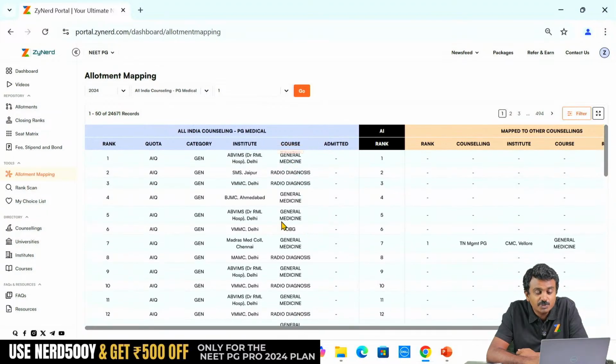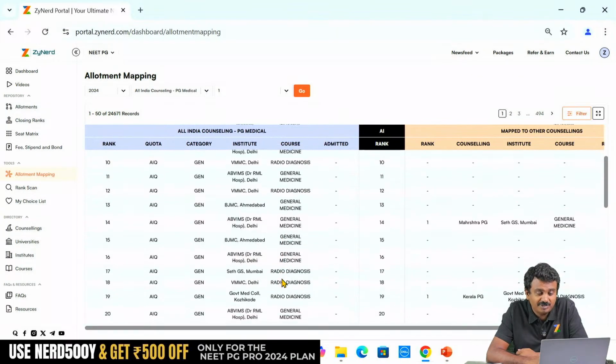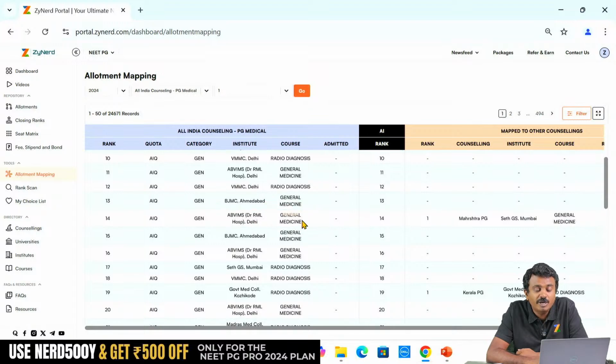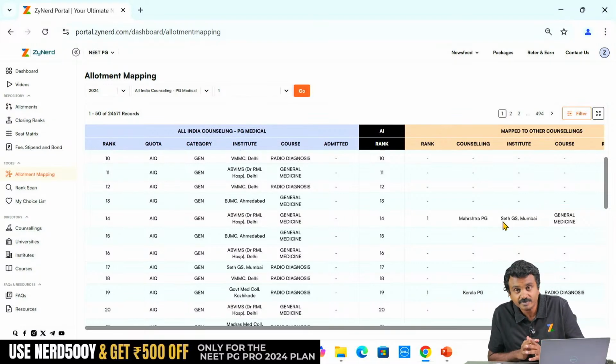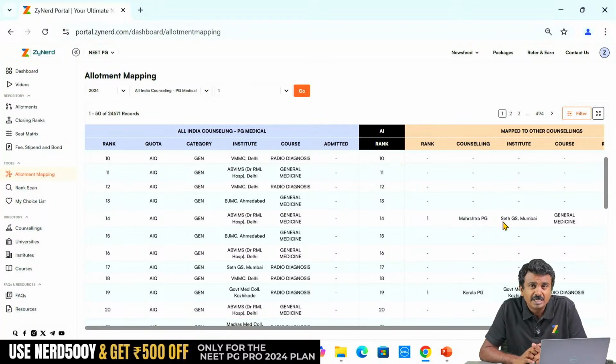Even though SAGE GS possibly was available here, we don't know, but maybe it was available. The candidate took up ABVMS General Medicine in All India under the general category and then went on to fill choices in Maharashtra, and has taken SAGE GS Mumbai General Medicine. Now which one will the candidate take? We may not know, but this was a choice made by the candidate later, correct? After the All India round 1 was over.